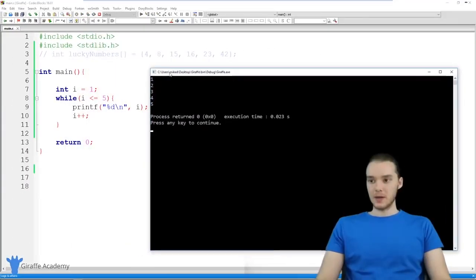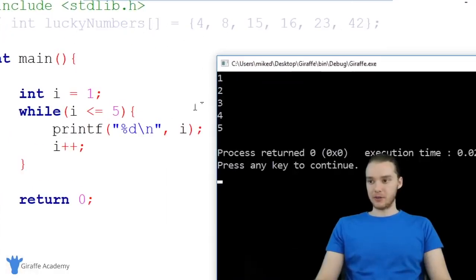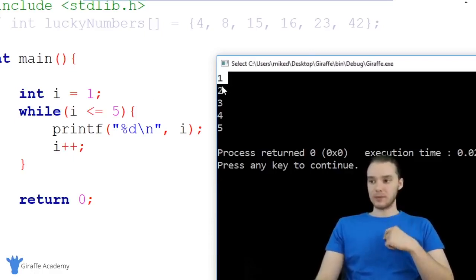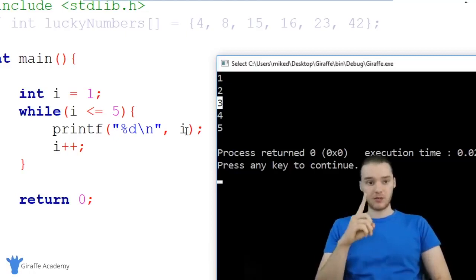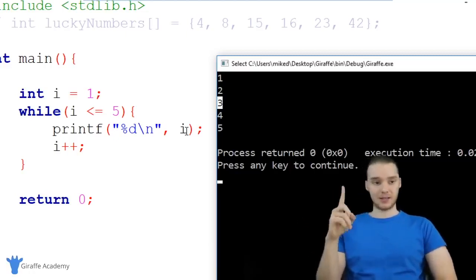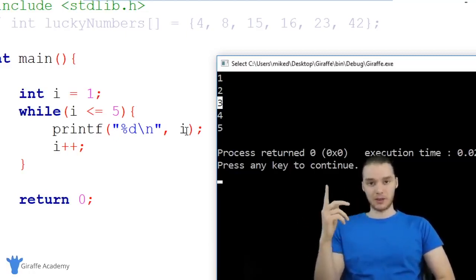So you'll see over here, we're basically printing out values between 1 and 5. And I want to point out what's actually happening. So the first time that we go through this while loop, we're printing out 1. The second time, we're printing out 2. The third time, we're printing out 3. In other words, this variable i is basically telling us what iteration of the loop we're currently on. So on the first iteration of the loop, i is telling us that we're on the first iteration, right? The first time we go through the loop, i is equal to 1.